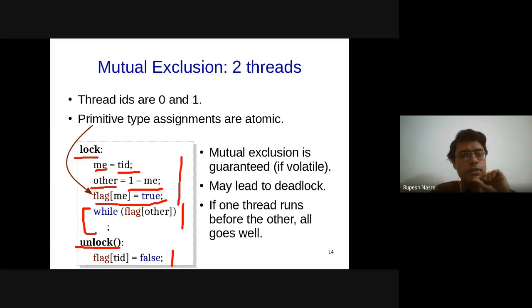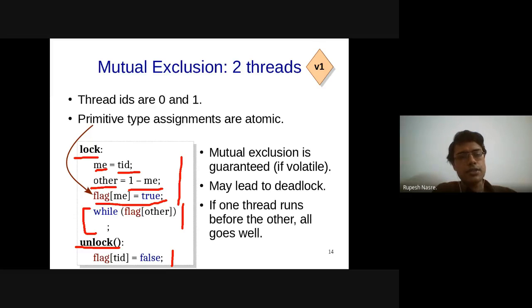Okay, so we'll mark this as version 1, and now we are going to modify this according to what Anish is suggesting. So the way we have done so far is that we set our flag to 1 and we are waiting for the other person's flag. So what we'll do is we'll use the flag idea, but in a different way. What we'll say is that I am going to allow you to execute first.